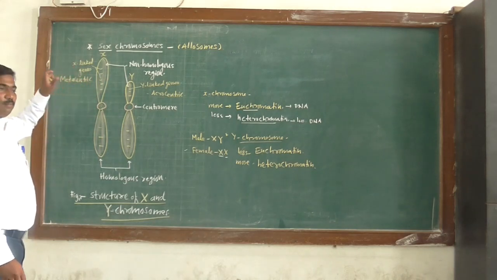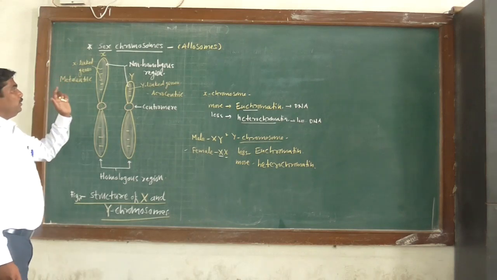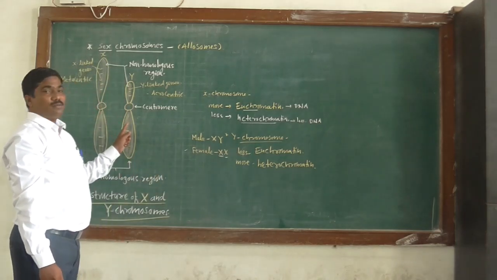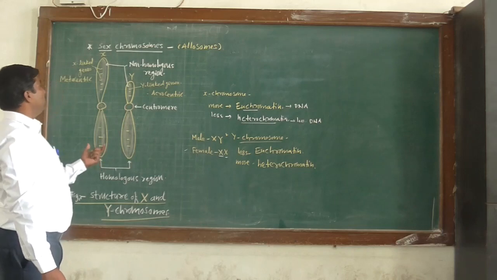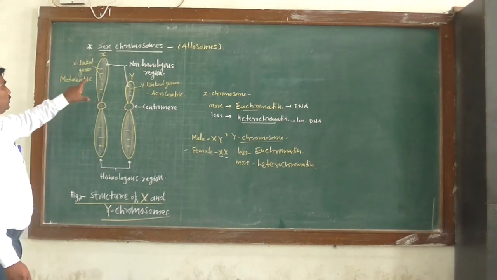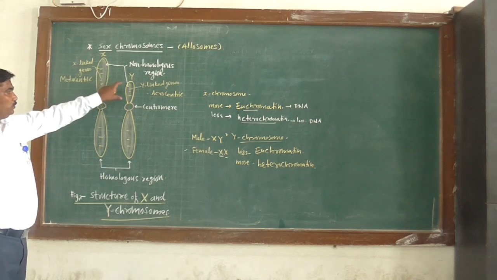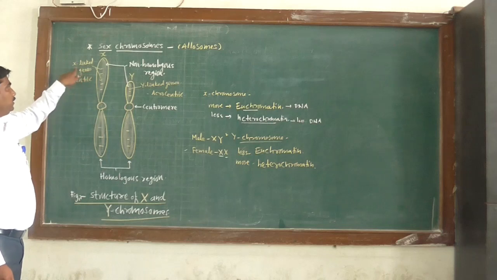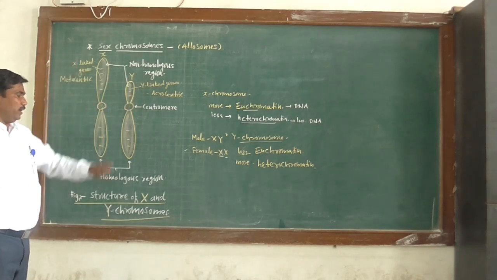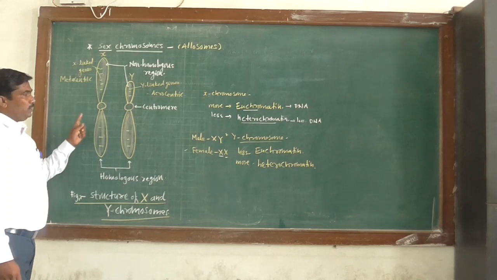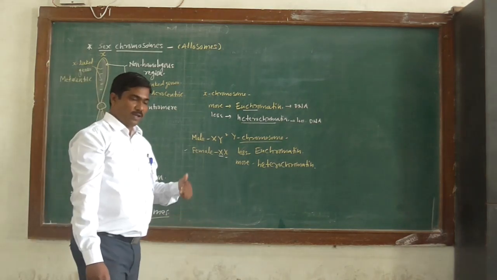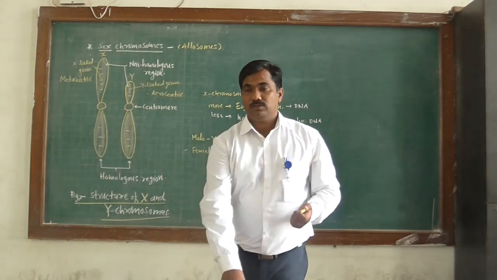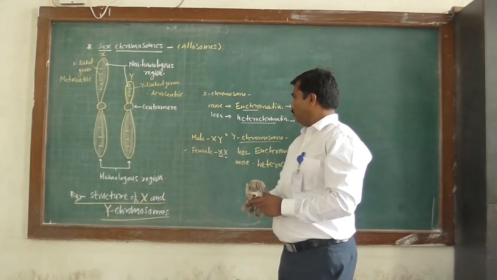X chromosome determines the female sex, and the Y chromosome is involved in determination of male sex. So what are the differences between the X and Y chromosome? X chromosome is longer, Y chromosome is shorter; metacentric, acrocentric. Then X chromosome contains X-linked genes. Y chromosome contains Y-linked genes. The X chromosome is genetically active, with more euchromatin, than the Y chromosome. Y chromosome is genetically less active or inert. Okay, so that is about the X and Y chromosome.